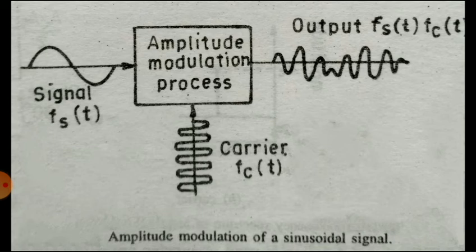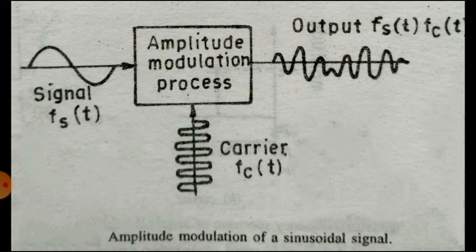On the left hand side there is the signal that has to be modulated, and at the bottom there is a carrier wave which carries that signal, giving the modulated output. So in amplitude modulation, the signal or information modulates the amplitude of the carrier.